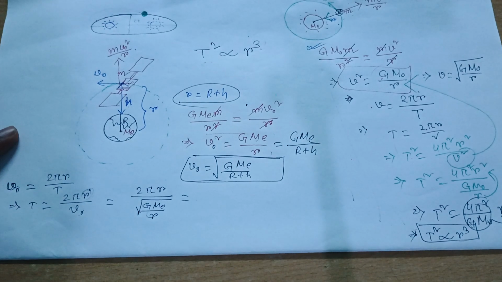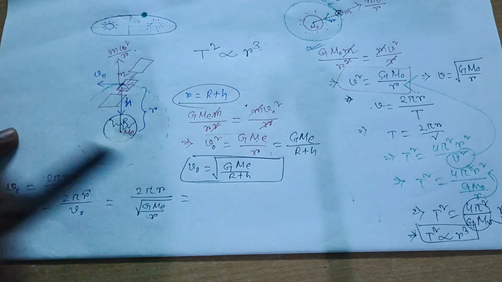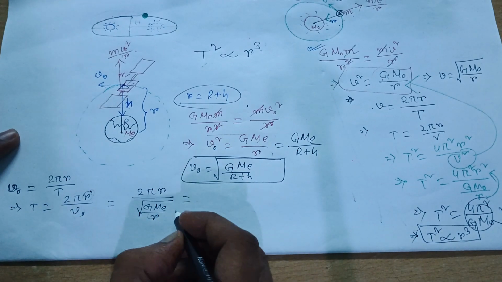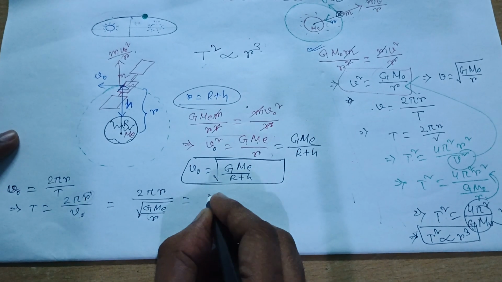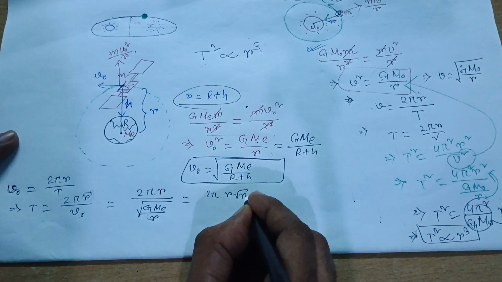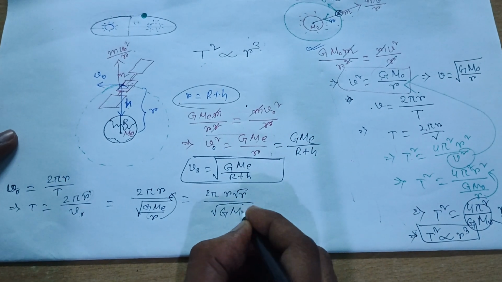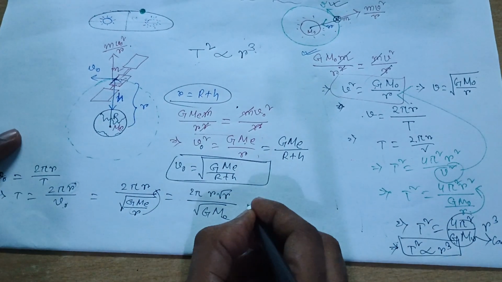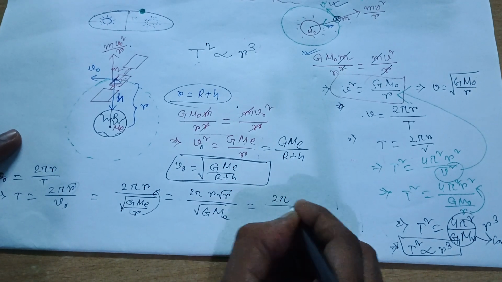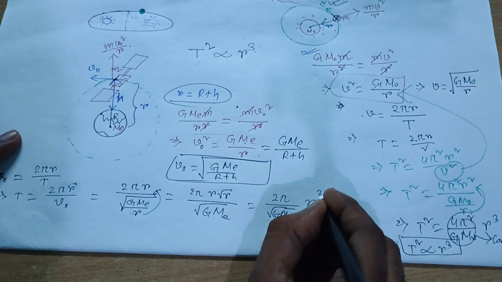Just look here at what I am doing. I can write this as 2 pi r root r, taking root r to the numerator, and there should be root over only G M_e in the denominator. So I can write this as 2 pi by root over G M_e, and I can write r root r as r to the power 3 by 2.